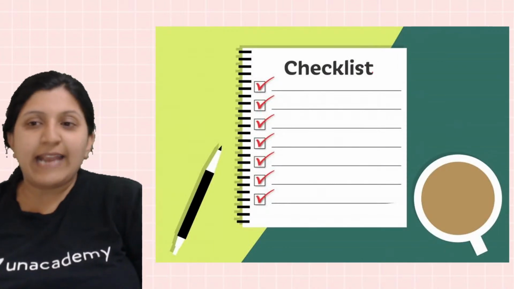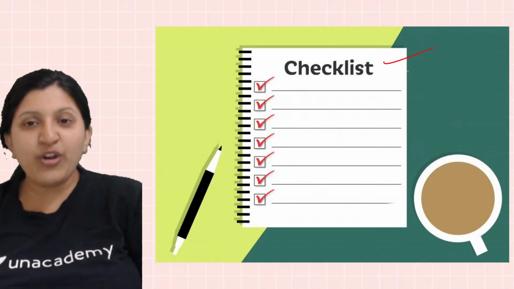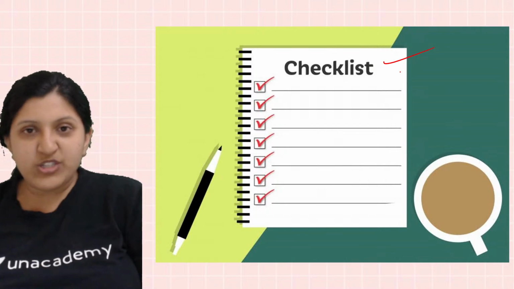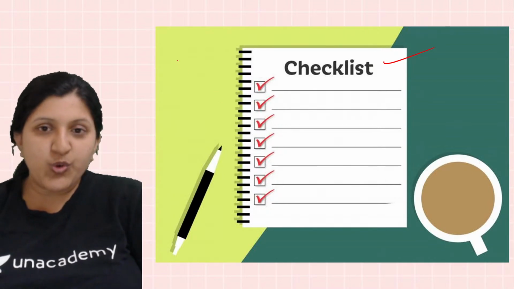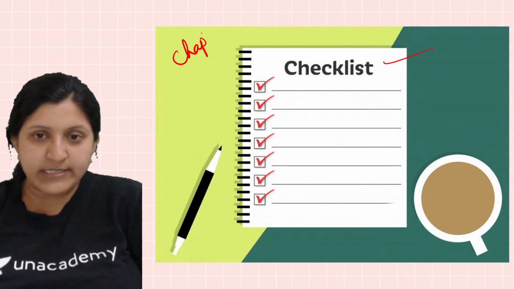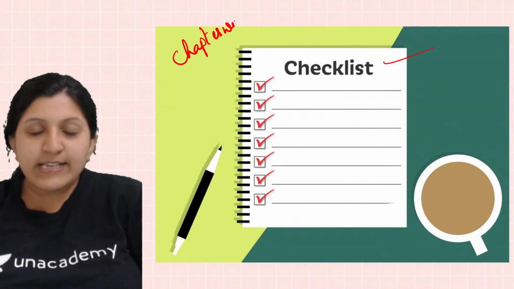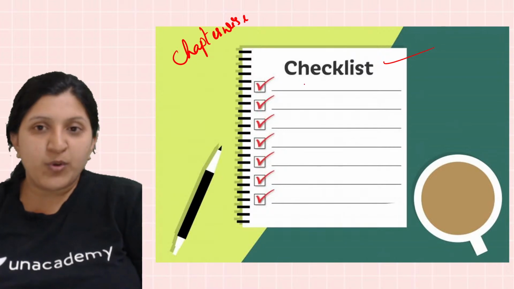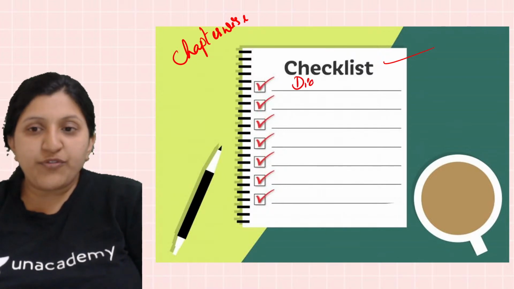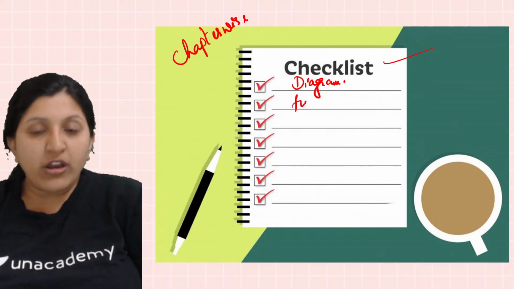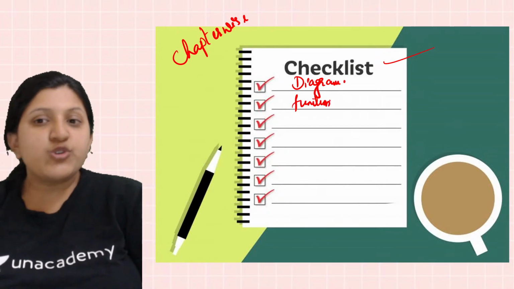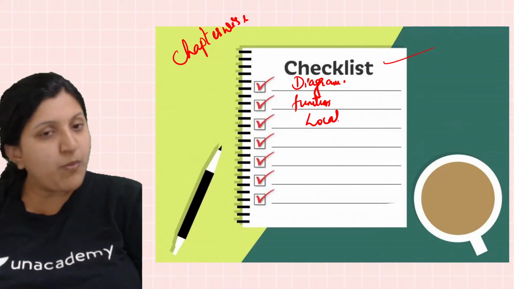Checklist. So what exactly is a checklist? Now you have all prepared, chapter wise. In that case, you can make a list of formulas, a list of diagrams, a list of functions, a list of locations from all the chapters.